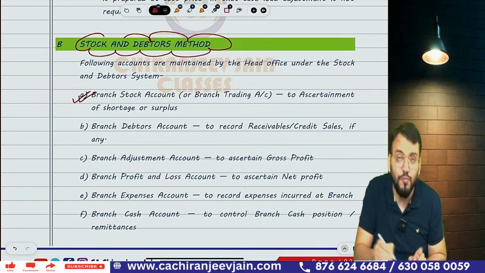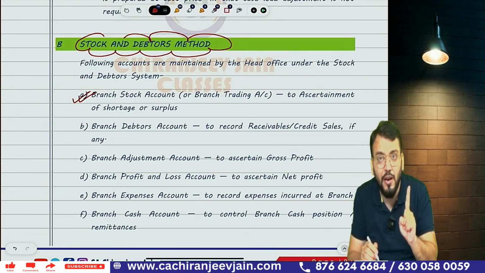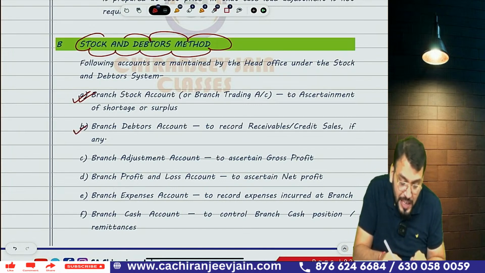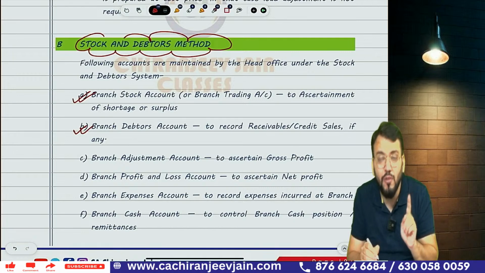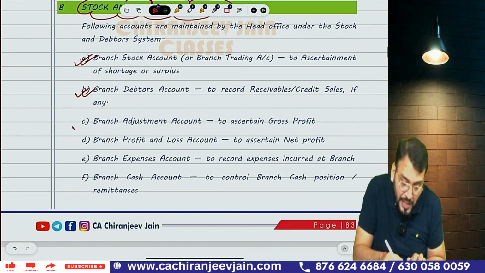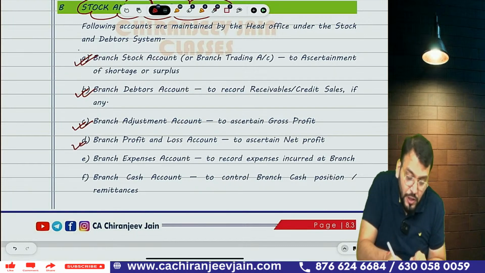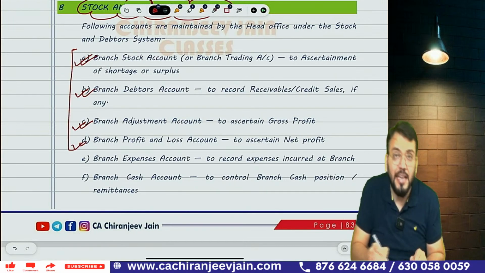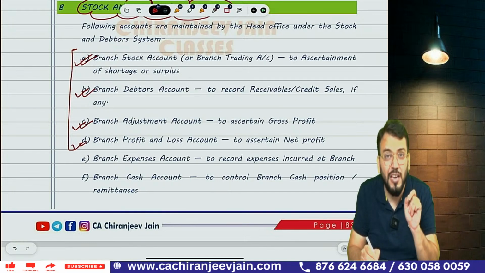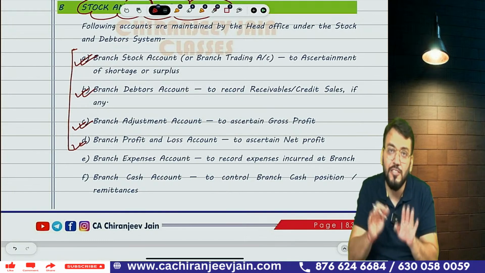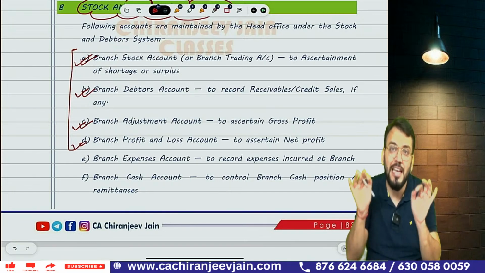Branch stock account. Second will be branch debtor account. Third account will be branch adjustment account, and fourth account will be branch profit and loss account. These 4 accounts are mandatory in every question, whether the question demands or not.